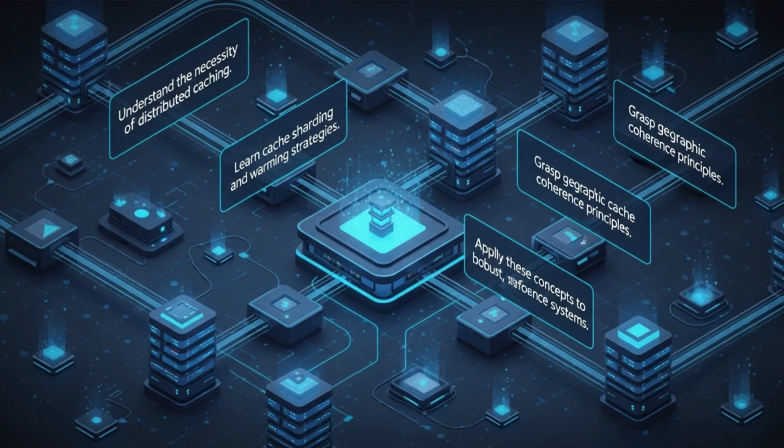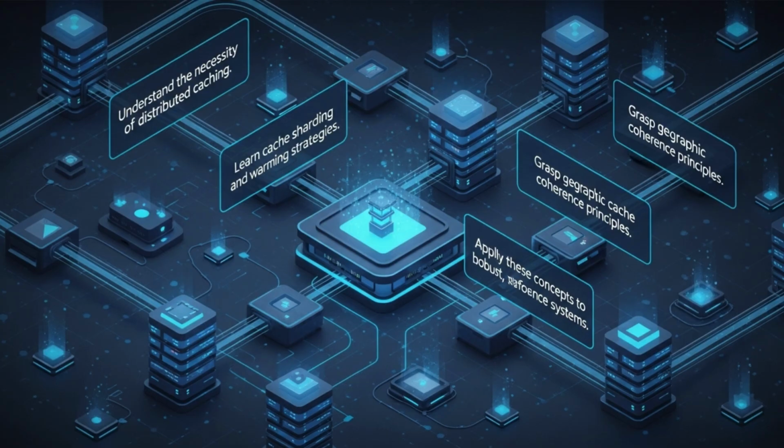We'll explore practical strategies like cache sharding, which is how you spread your data across many servers, and smart warming, where you predict what users need before they even ask. You'll also grasp the complexities of maintaining geographic cache coherence, ensuring your data is consistent worldwide. Ultimately, my goal is for you to walk away with the knowledge to apply these concepts and build truly robust, high-performance systems that can handle millions of requests per second.